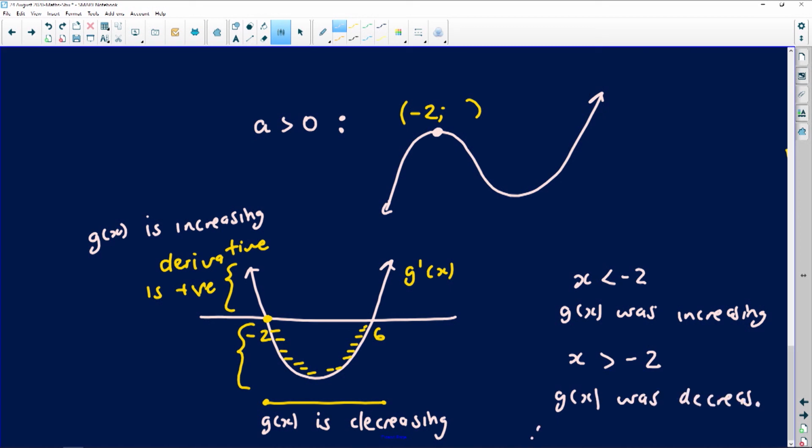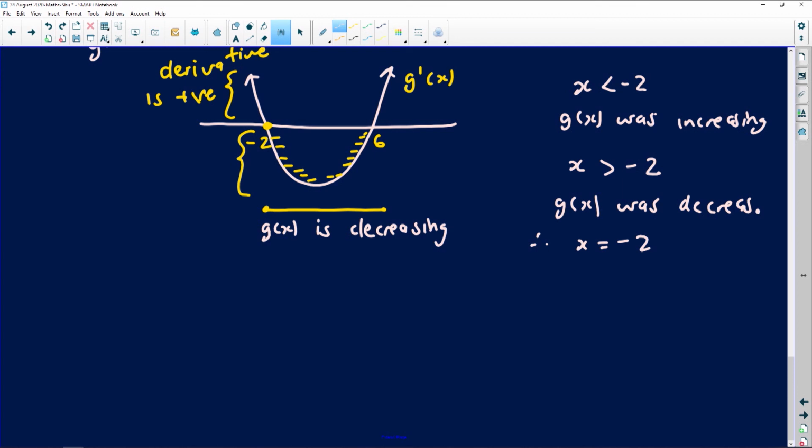Therefore, that x value of -2 will definitely be the local maximum. Therefore, x equals -2 will be our local maximum turning point in this case. It's a maximum turning point for that particular region.